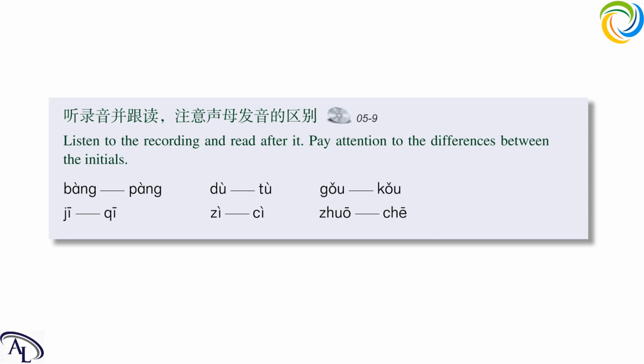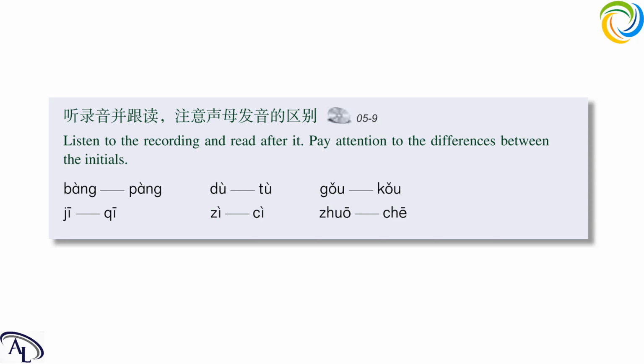Next one. 肚 two. Next is 狗 口. Next, 鸡 七. Okay, next, 字 次.